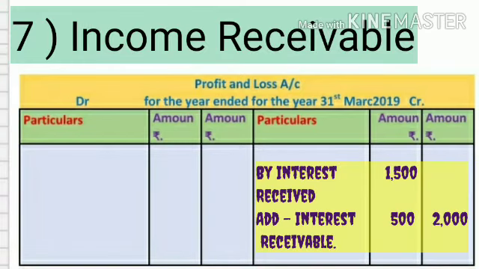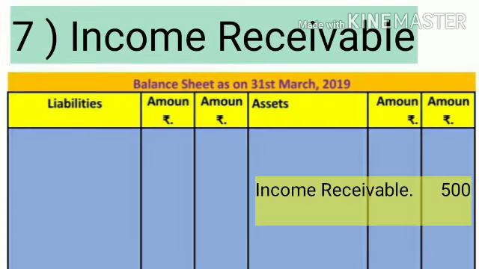First effect, add in interest received on credit side of profit and loss account, that is by interest received rupees 1500, add interest receivable rupees 500 is equal to 2000, in the outer column of the profit and loss account. Now see the second effect. Show on the asset side of balance sheet interest receivable rupees 500.